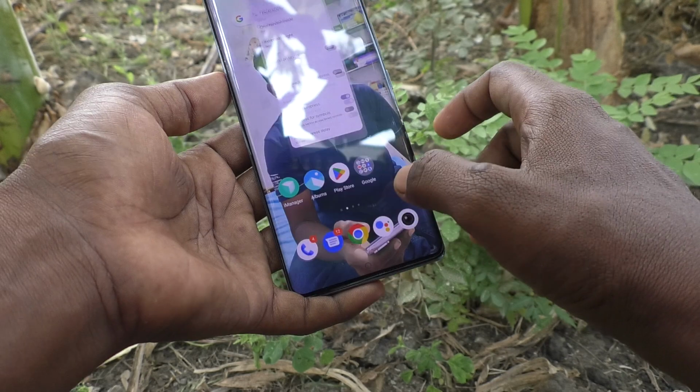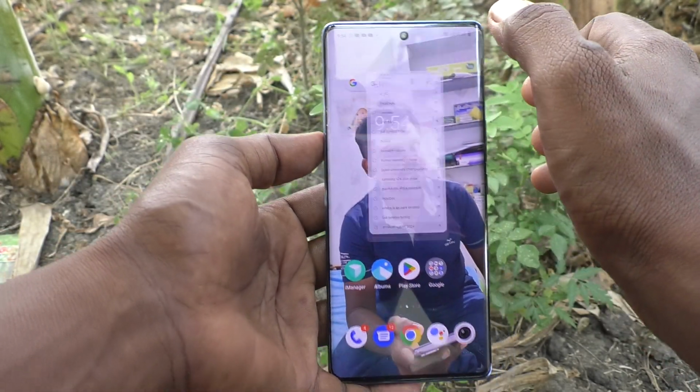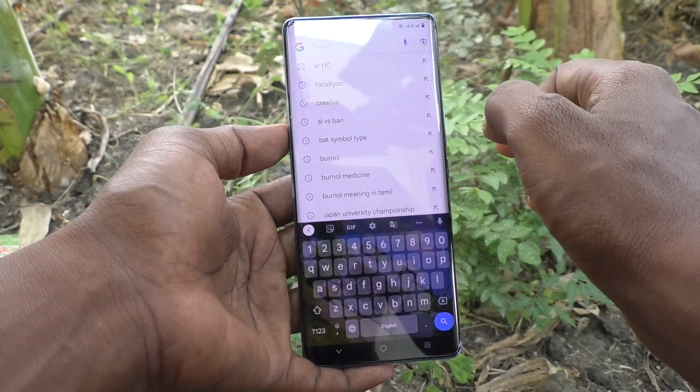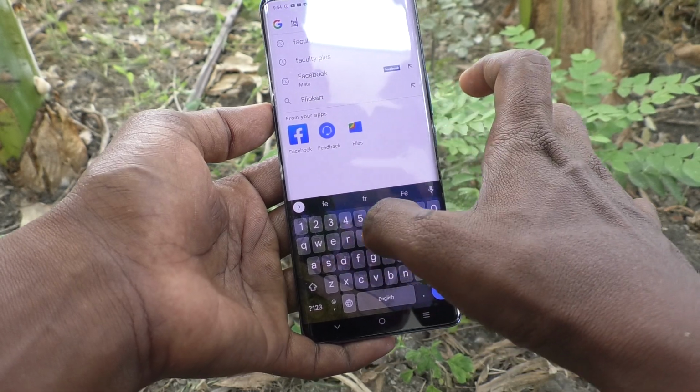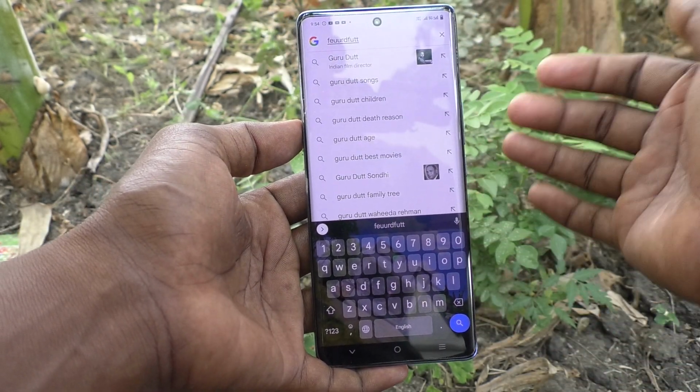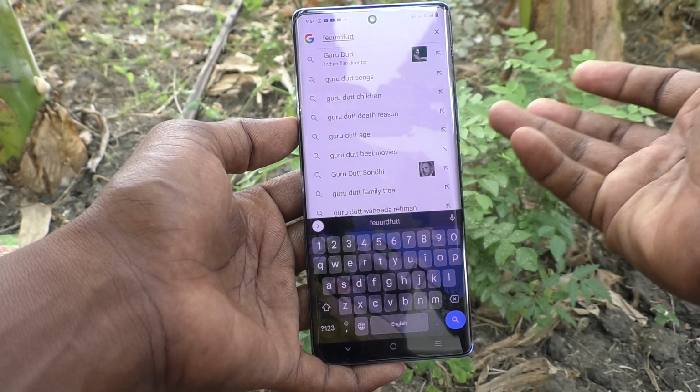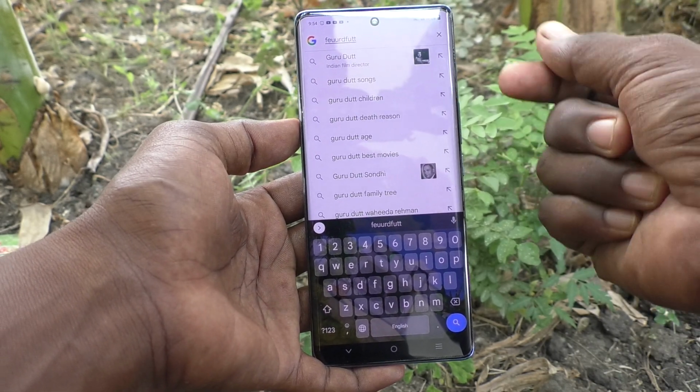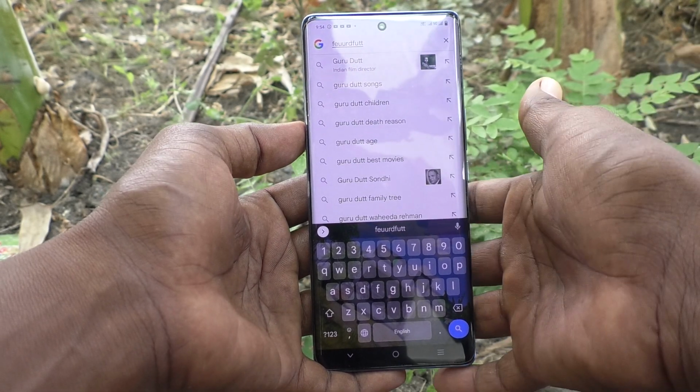Okay, just go to the home screen and go to the typing interface and click on the keyboard and type something on the keyboard. There is no sound as of now. In this way you can easily disable or turn off or remove keyboard sound from your phone Vivo V29 Pro 5G.